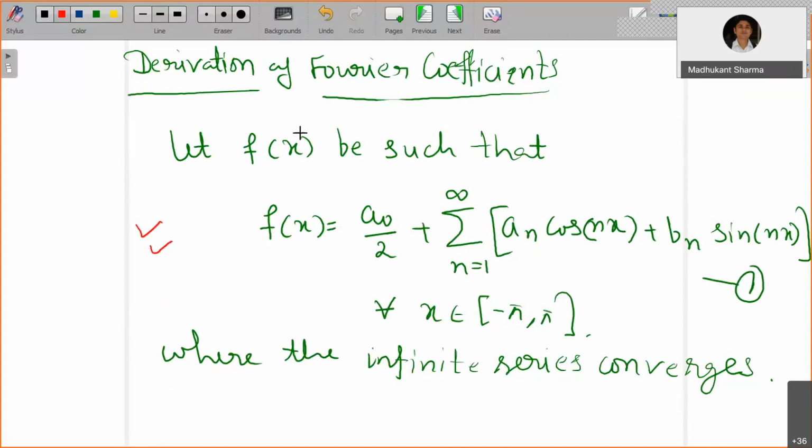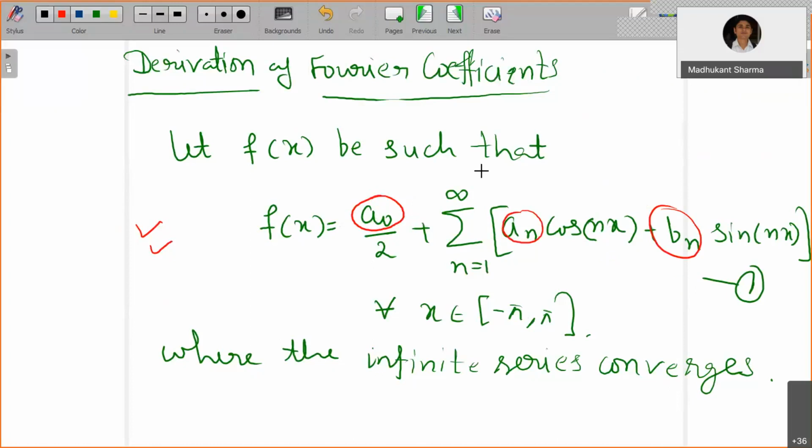Then I am interested in determining this a naught, an, and bn, which are known as Fourier coefficients, because it is given by Fourier. So now we want to determine this a naught, an, and bn.